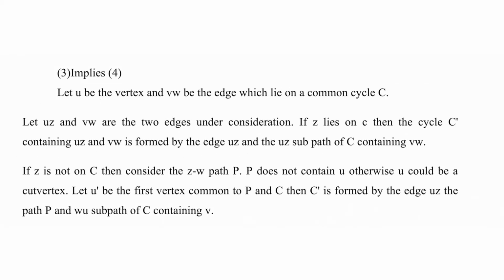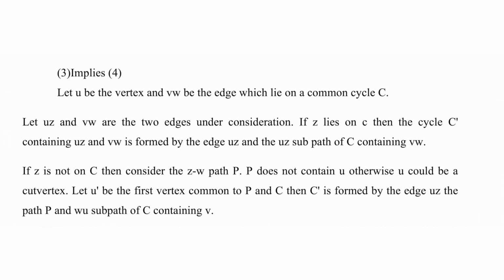Now, we are going to prove 3 implies 4. Let u be the vertex and vw be the edge that lie on a common cycle C. Let uz and vw be the two edges under consideration. If z lies on C, then the cycle C' containing uz and vw is formed by the edge uz and the uz subpath of C containing vw.